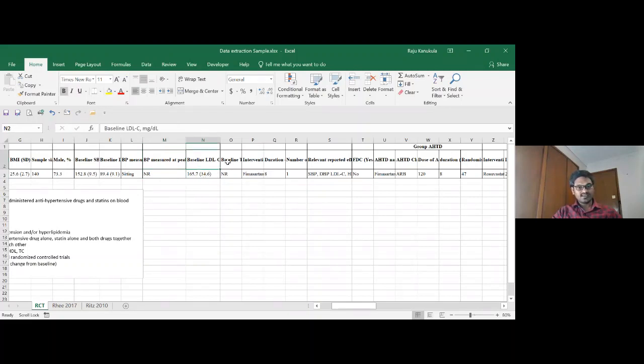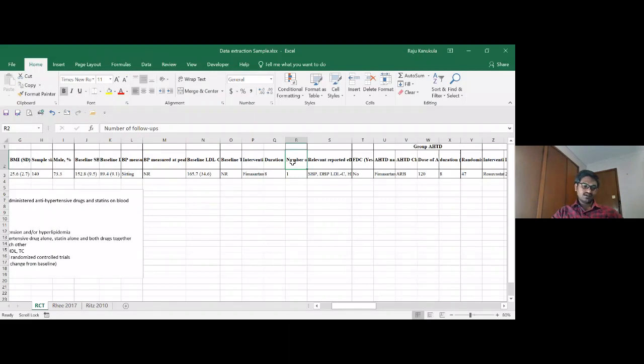Similarly, baseline LDL, baseline total cholesterol. Next, coming to the intervention details. The interventions are fimostatin 120 versus rosuvastatin 20 versus both together. Here, both means it is an FDC. Next, the duration of the treatment was 8 weeks. So, number of follow-ups: here it is only one follow-up.